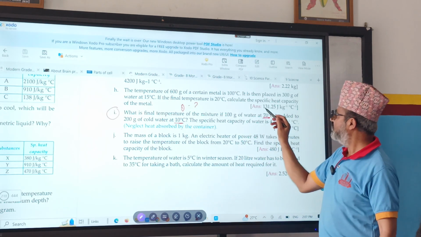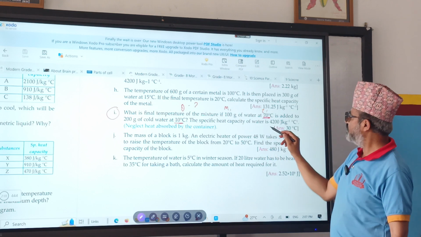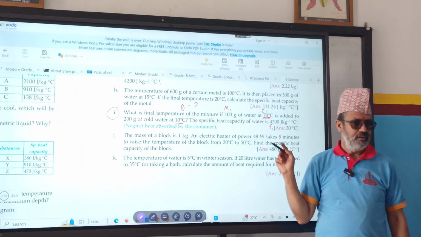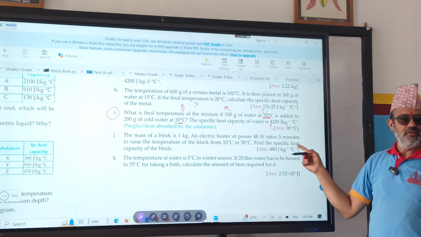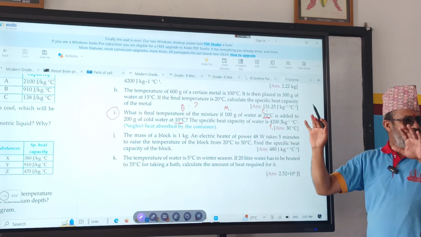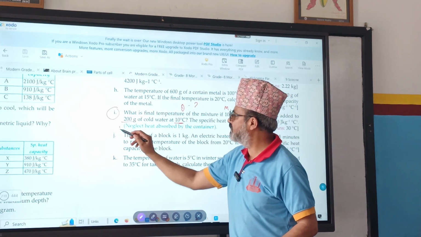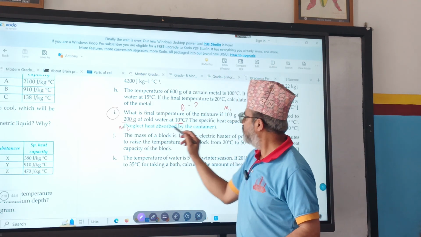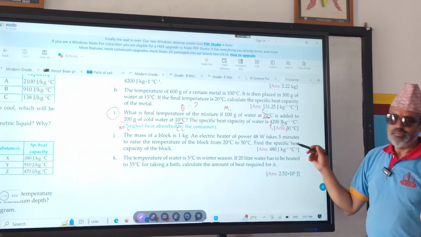Hot body means this is T1, this is M1, and this is S1. S1 also, S2 also. Water is there, right? Next one, M2: 200 gram of cold water is M2, this is T2, and this is S2. So we find theta.